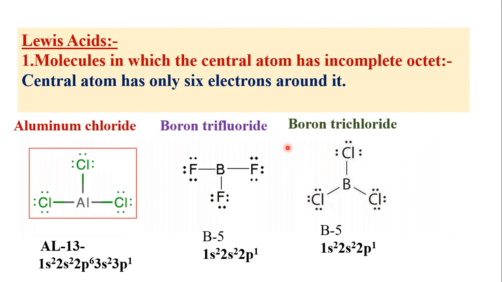Now, let us see some examples of Lewis acid. That is molecules in which the central atom has an incomplete octet. They can act as a Lewis acid. That means the molecules in which the central atom has only 6 electrons around it. For example, aluminium chloride, boron trichloride. All these are examples of Lewis acid.